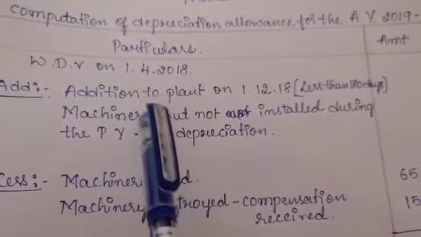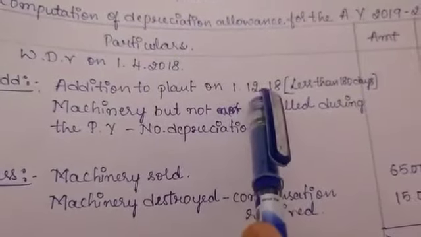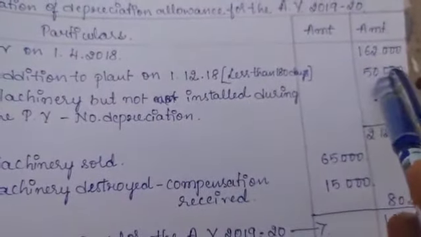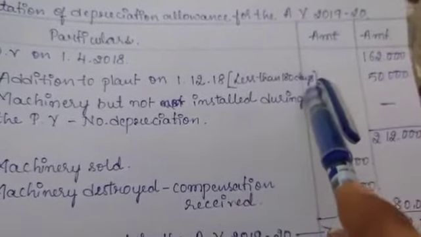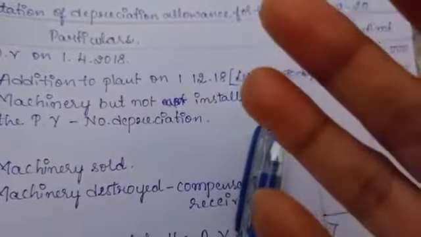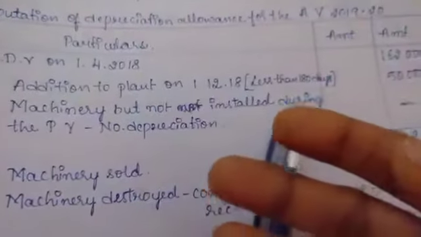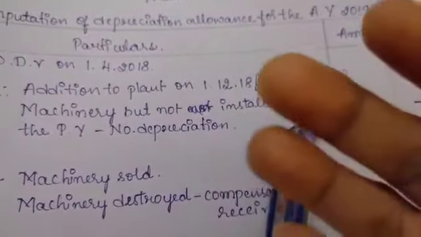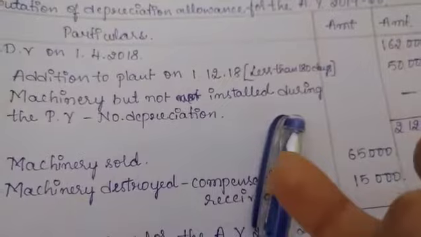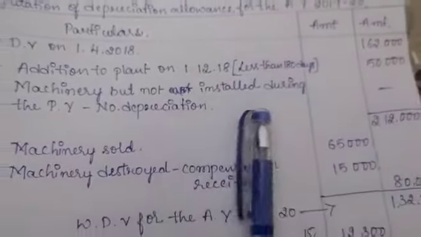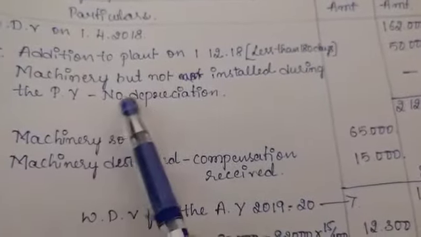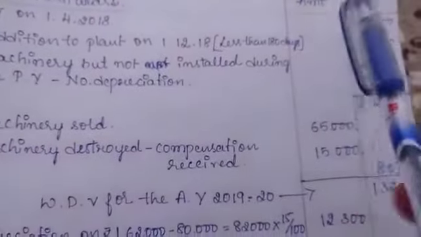Additions is nothing but the purchase of plant on 1/12/2018, which is 50,000, less than 180 days. 180 days: the machine was purchased on 1/12/2018, so December, January, February, March, only 4 months, so less than 180 days. Machinery not installed during the previous year, no depreciation, nil.